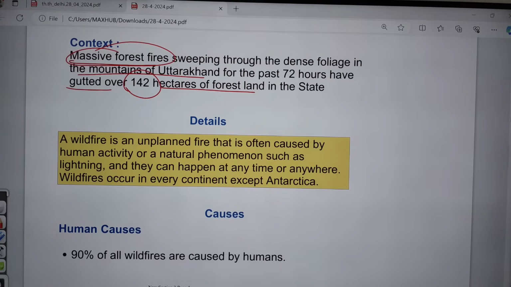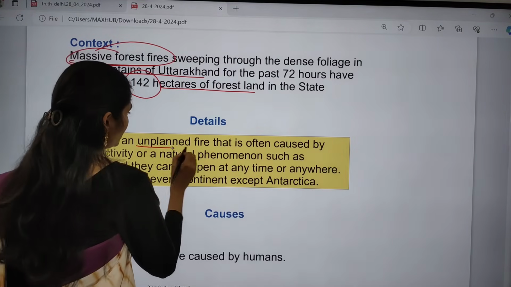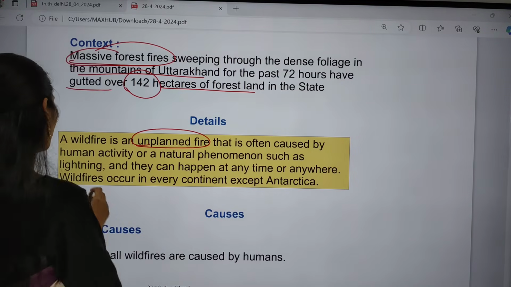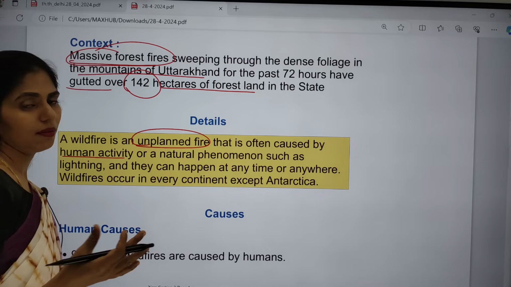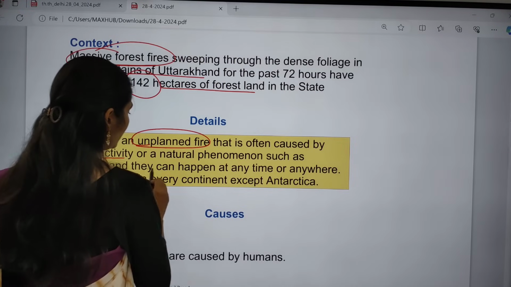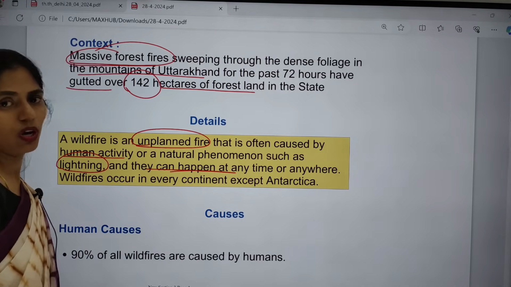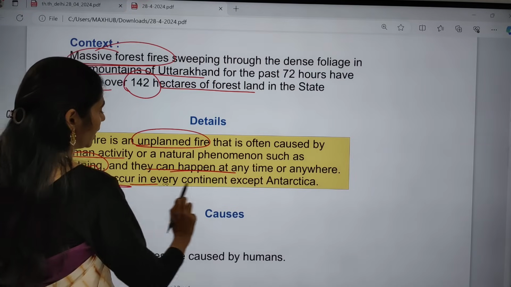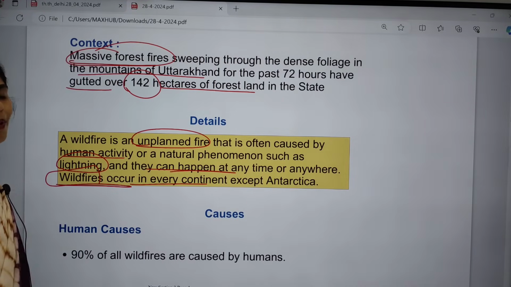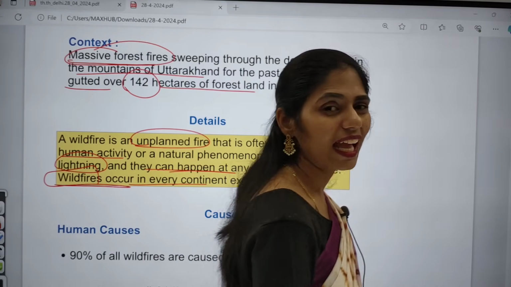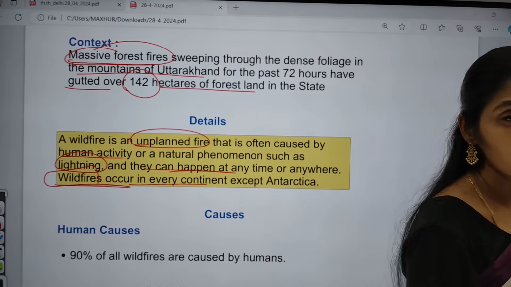So wildfire is an unplanned fire, and this fire is often caused by human activity or by a natural phenomenon, for example lightning, and it can happen at any time or anywhere. Okay, so wildfires can occur on every continent, but they are not seen in Antarctica. So except Antarctica, they can be seen in almost all the continents.